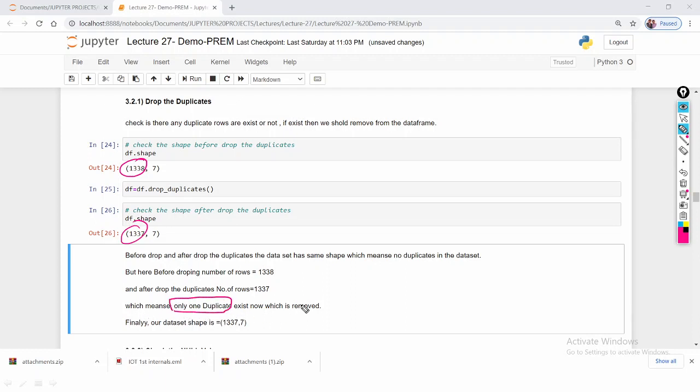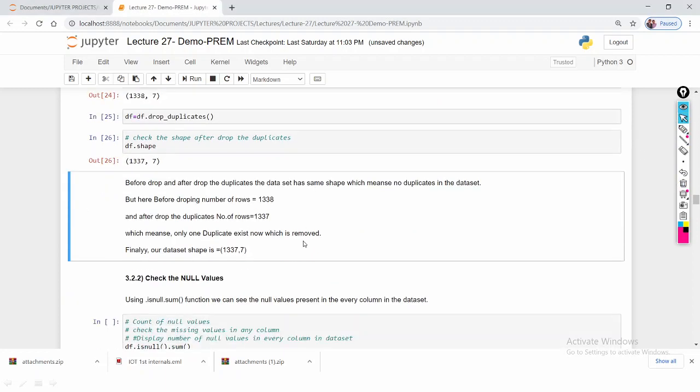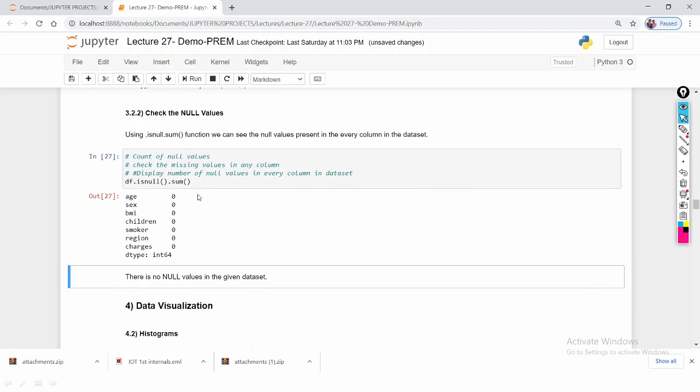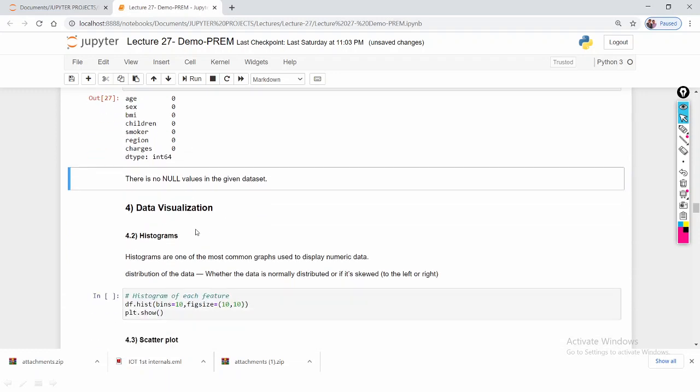Now it has been removed. So our final dataset shape is 1337 rows, 7 columns. This is our final dataset. Now let me check whether any null values exist or not. Here all are 0, which means there are no null values.